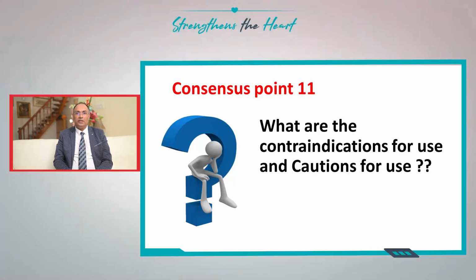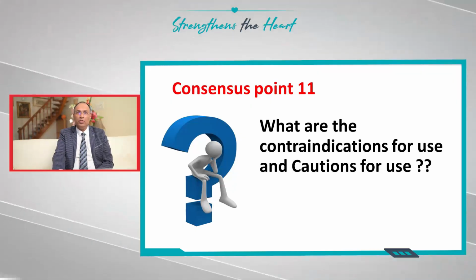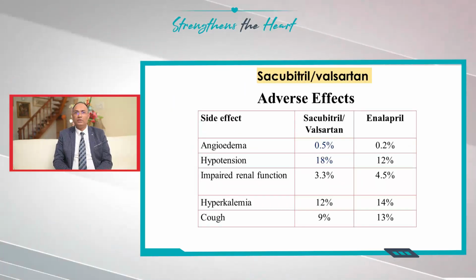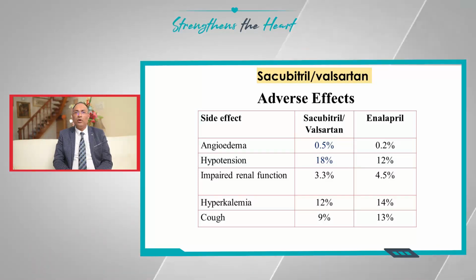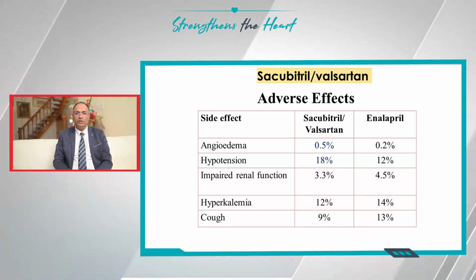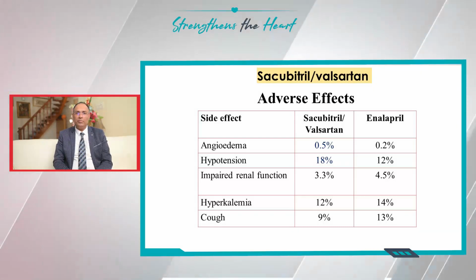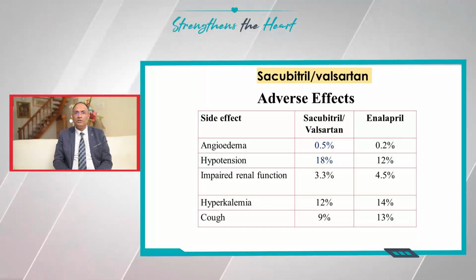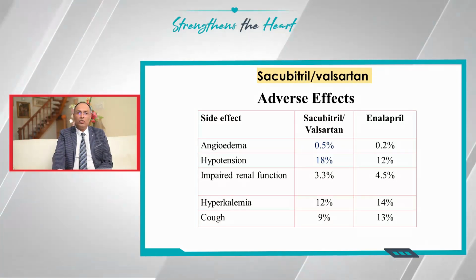What are the contraindications for the use of ANI and what are the cautions for the use? This is very important. Now, there are certain adverse effects of sacubitril valsartan which we all need to know. There's a 0.5% chance of angioedema. There's an 18% chance of hypotension. There's 3.3% chance of impaired renal function, 12% chance of hyperkalemia, and 9% incidence of cough.